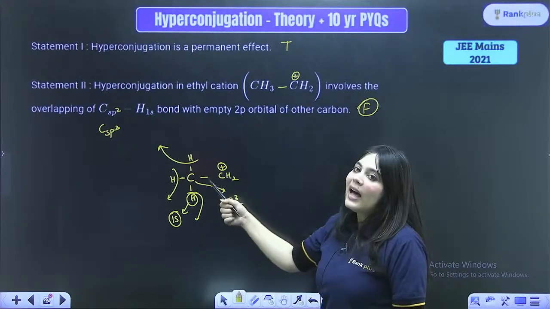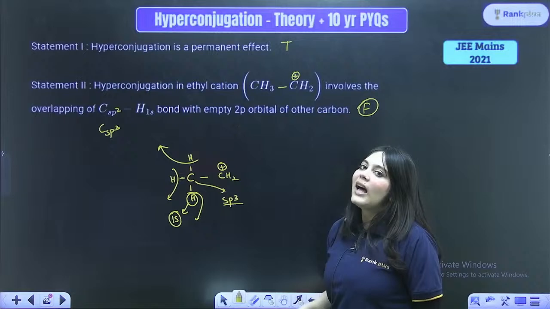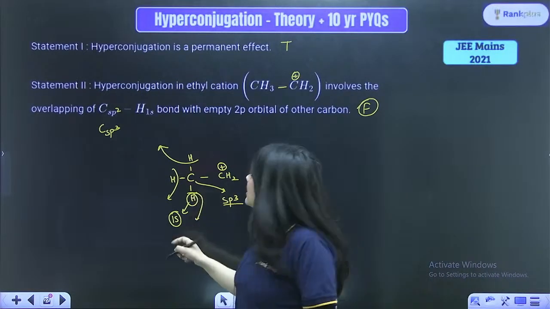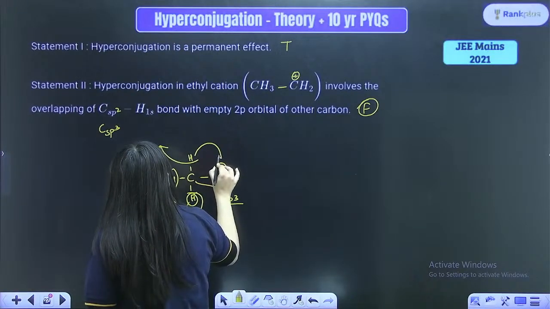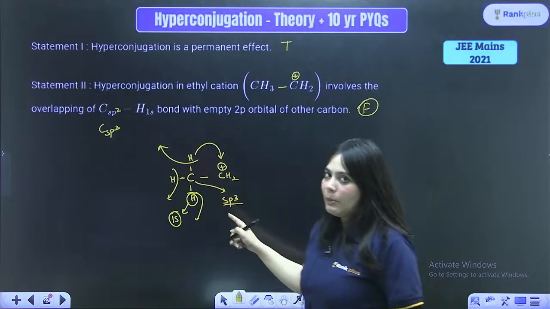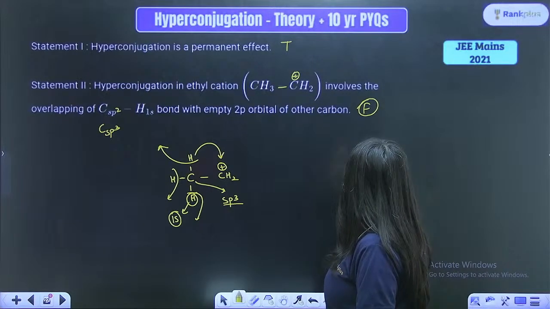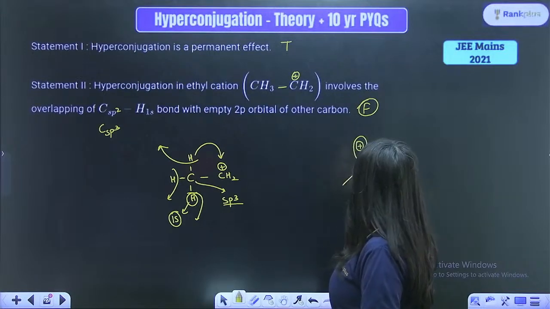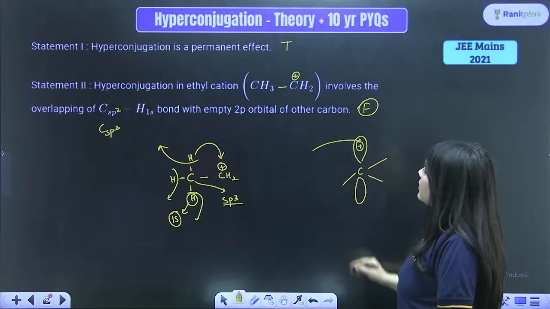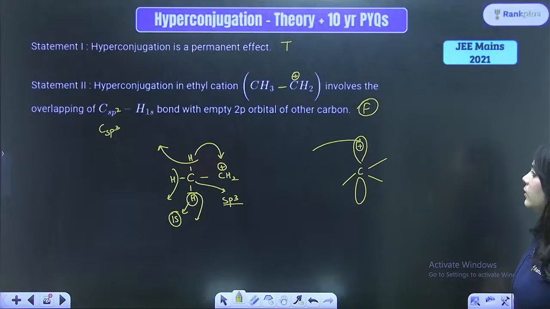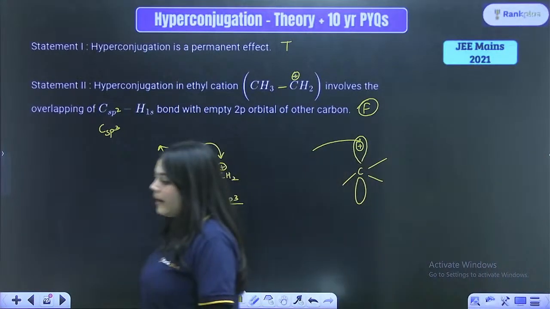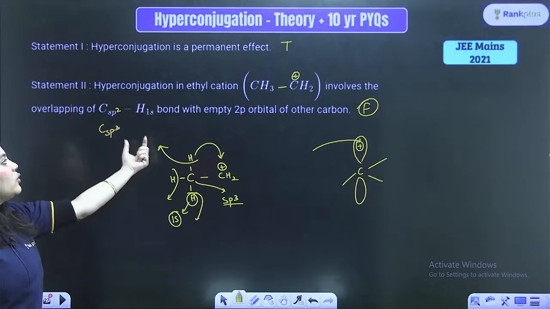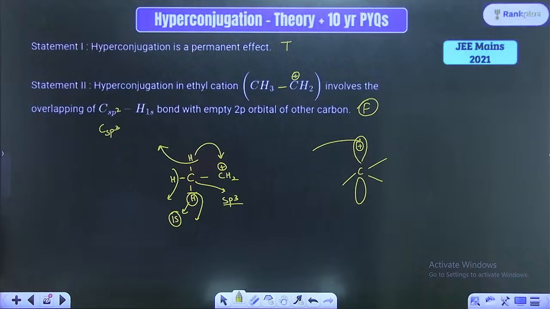So the hydrogen of the sp3 carbon is actually participating in hyperconjugation, and then this hydrogen's 1s electron actually enters the vacant 2p orbital of the carbocation. The carbocation has a vacant 2p orbital, right? This is the structure of carbocation, which has a vacant 2p orbital where the hydrogen gives away one of its electrons, right? So this is what actually happens. So this is a false statement because the Csp3 and H1s bond actually participate in the hyperconjugation, right?